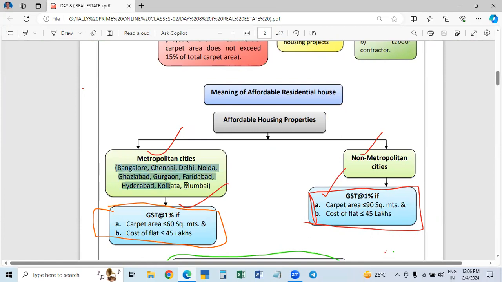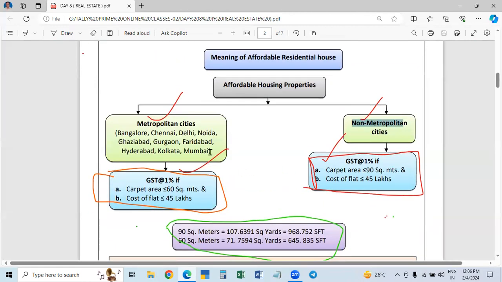So if the residential unit is in these metropolitan cities, there is one type, and all other cities in Andhra Pradesh are non-metropolitan only. In the case of metropolitan cities, there are some other conditions. For each, two conditions are given. Both conditions must be fulfilled. If fulfilled, it comes under metropolitan cities, and otherwise it comes under non-metropolitan cities.